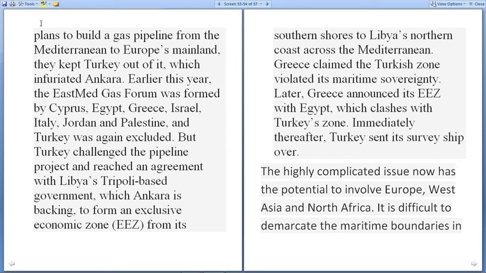Earlier this year, the East Med Gas Forum was formed by Cyprus, Egypt, Greece, Israel, Italy, Jordan and Palestine, and Turkey was again excluded.